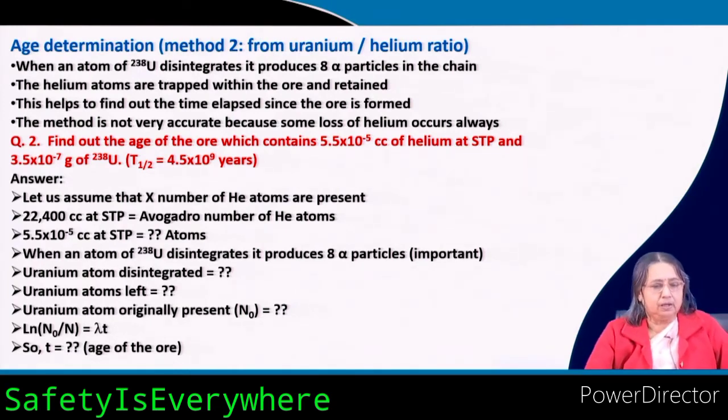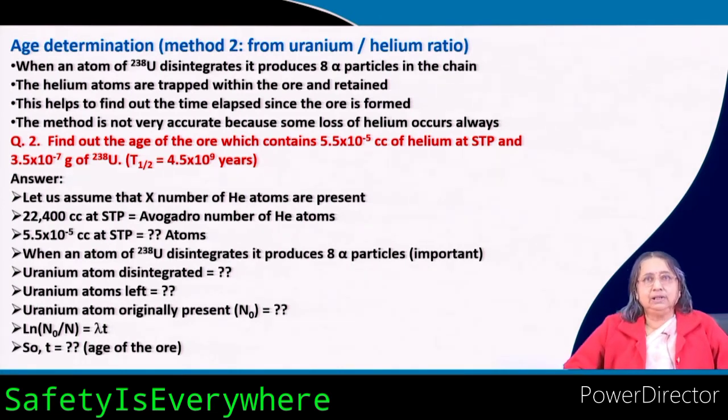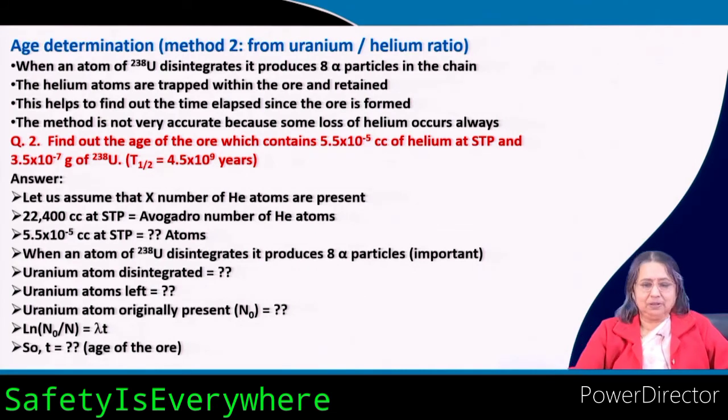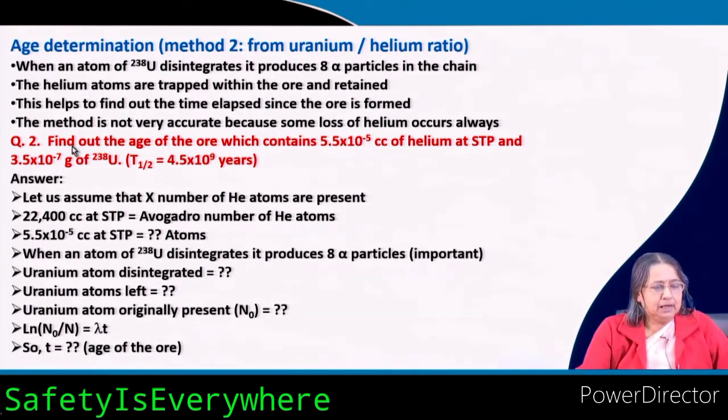Now, it helps to find out the time elapsed since the ore was formed. When the ore is formed, and by now, to find the time you have to know how much concentration of helium is produced, how much helium is produced. From there you can know how much time has passed. Another thing, this method is not very accurate because some loss of helium always occurs.